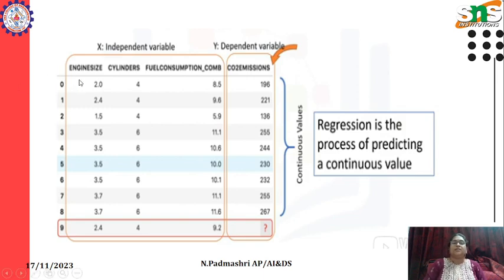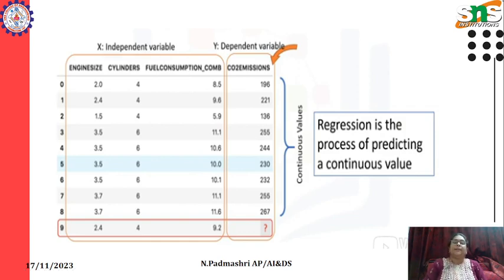If we take the fields, engine size is an independent variable. It is not dependent on anything. Engine size and the number of cylinders may differ for each and every car. So cylinders and fuel consumption, all these three fields are called independent variables.